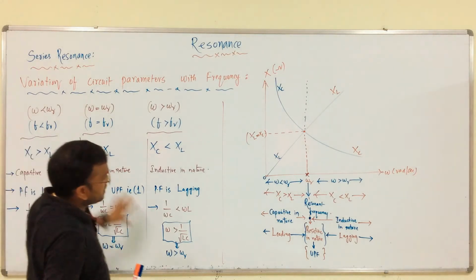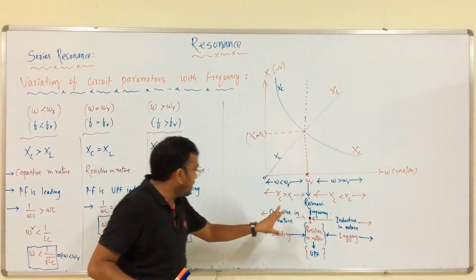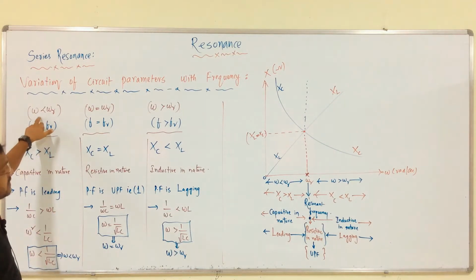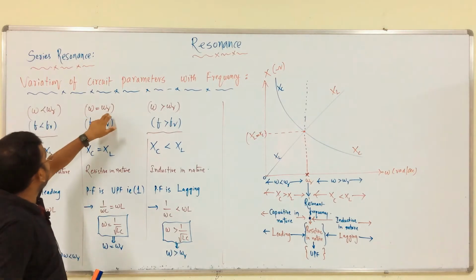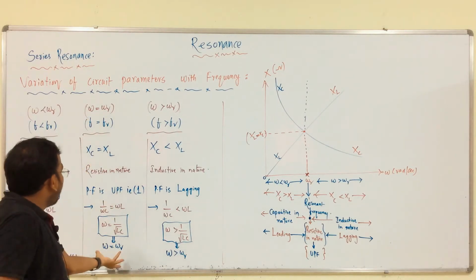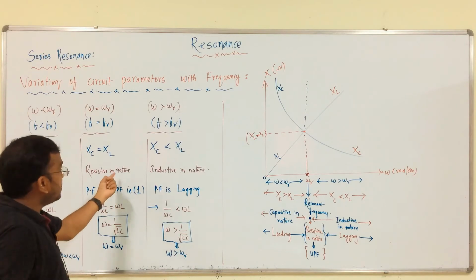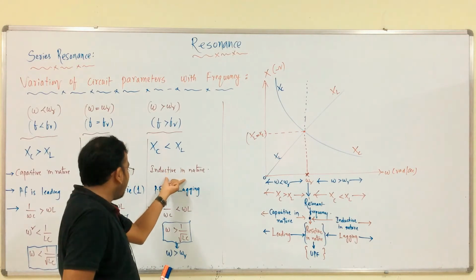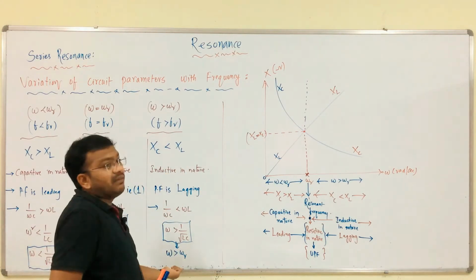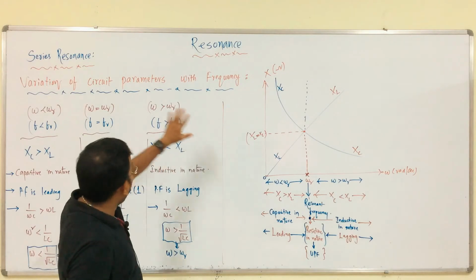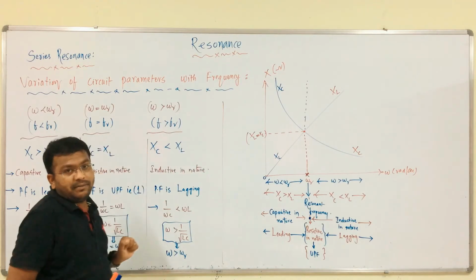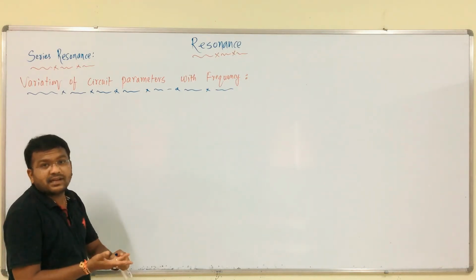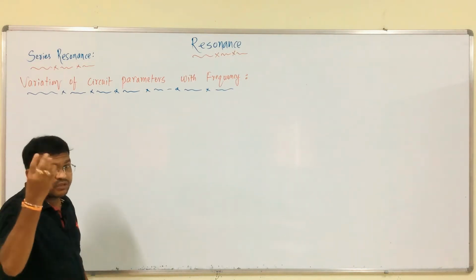So, this is the summary of this explanation. From here to here, the circuit is capacitive in nature. This is the total analysis with respect to omega less than omega r. When omega is equal to omega r, that is XL equals XC, the power factor is unity and the circuit acts as resistive in nature. In this case, the power factor is lagging and the circuit acts as inductive in nature. At that case, what is the frequency? So, we are providing all the parameters in this summary. We have completed resistance, inductive reactance, capacitive reactance, net reactance, and we have seen some very important observations.